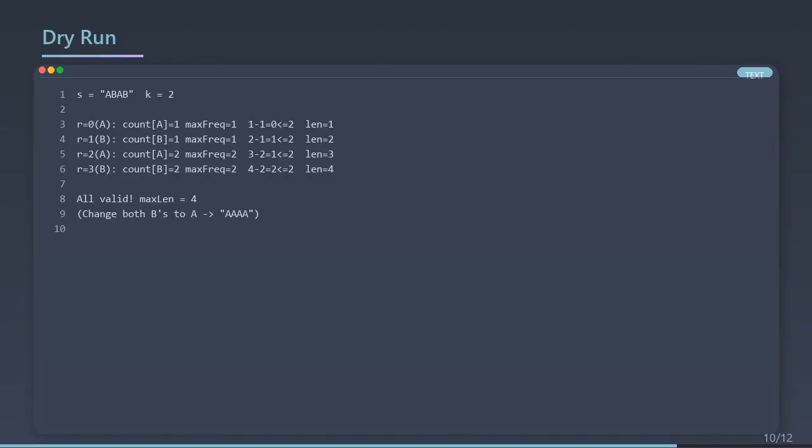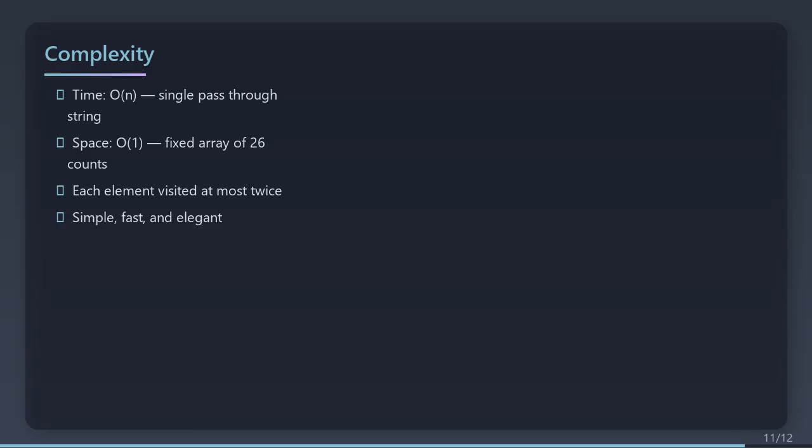Right 2, A, count A is 2, max freq is 2. Size 3, changes 1. Valid, length 3. Right 3, B, count B is 2, max freq 2. Size 4, changes 2. Is 2 less than or equal to 2? Yes. Valid. Length 4. The whole string works. Return 4.